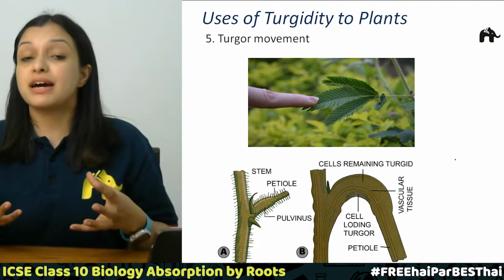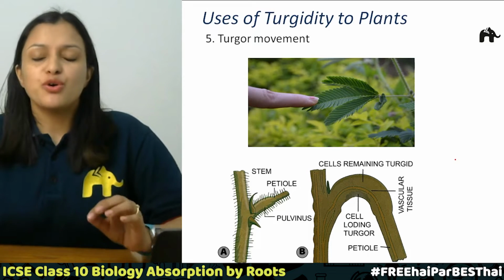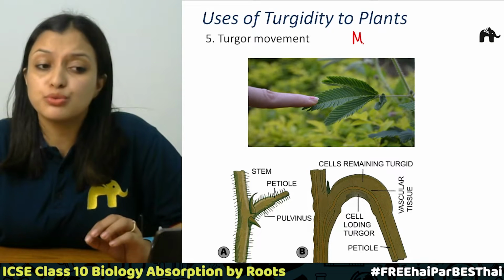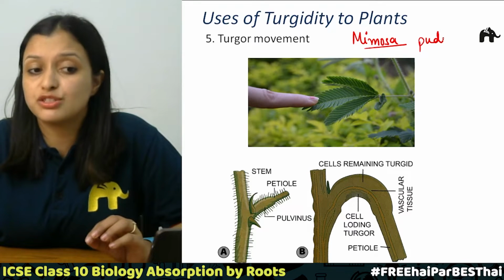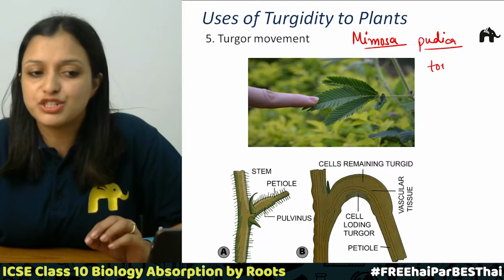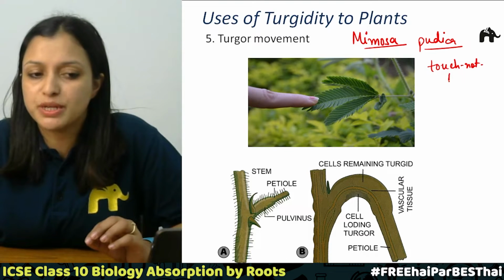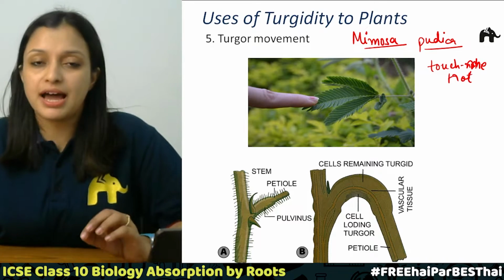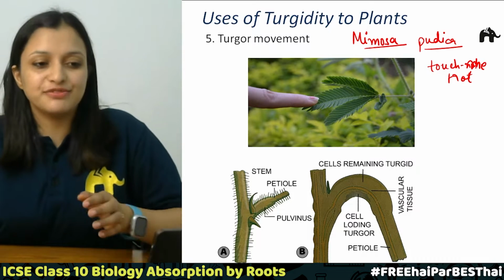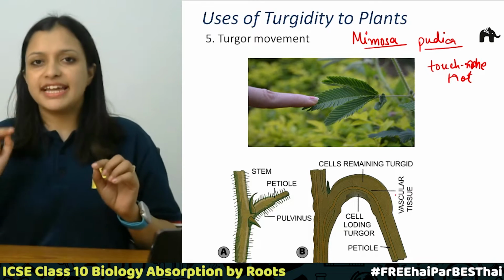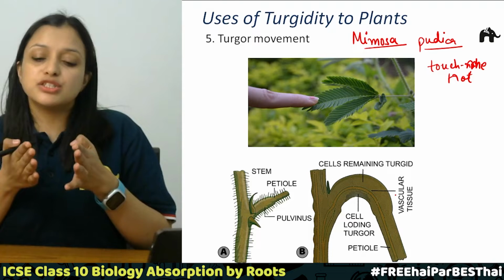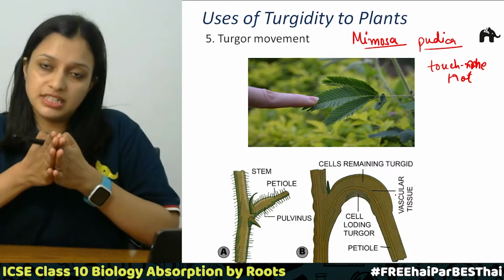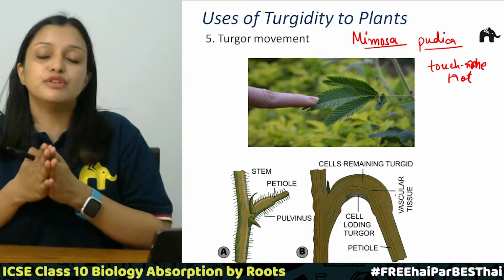So the movement in plants is also related to the turgidity. Do you remember a plant you must have seen in your surroundings, that is Mimosa pudica, right? We also call it a touch me not plant, right? So it is touch me not. If you touch it, it actually folds its leaves. If you touch one of the leaves very lightly, in another 2 or 3 seconds you will see that the entire leaf, all the leaflets of that particular leaf, will fold, right?